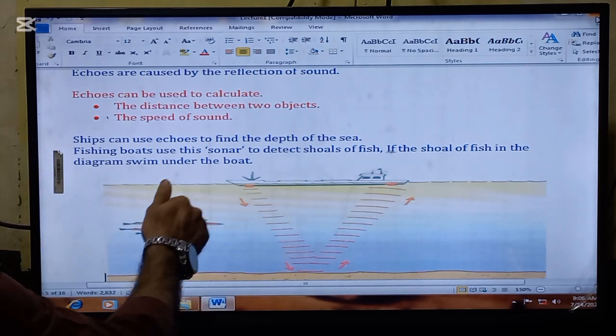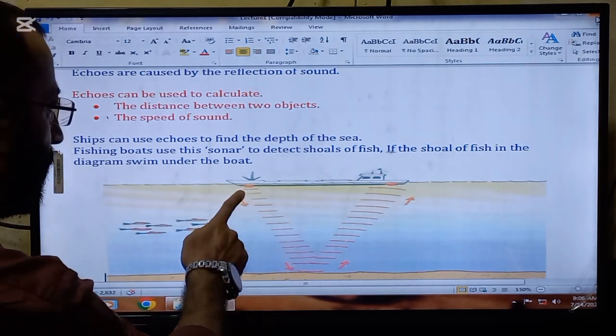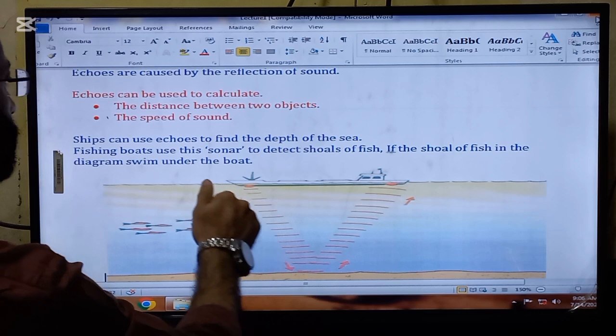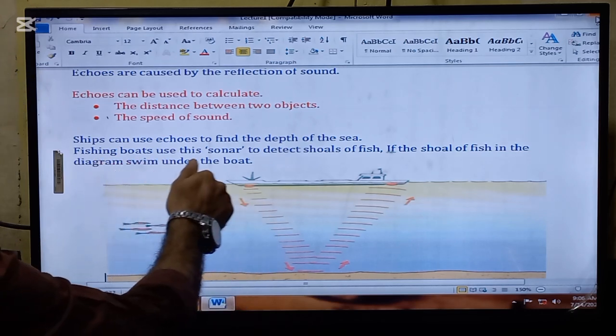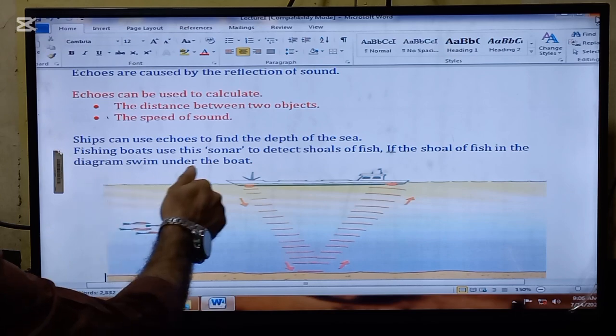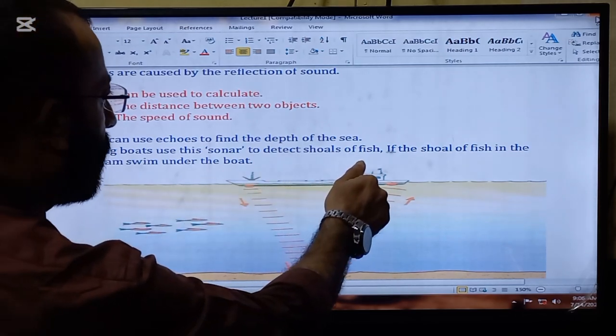Fishing boats use this sonar. So look now, here is the sonar. Okay, the ships can use echoes to find the depth of the sea. Fishing boats use this sonar to detect shoals of the fish.